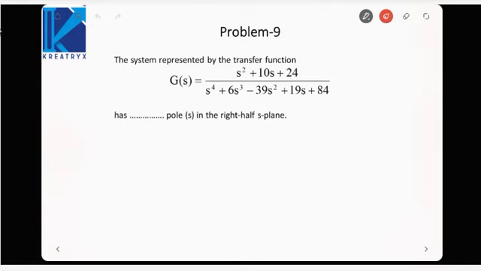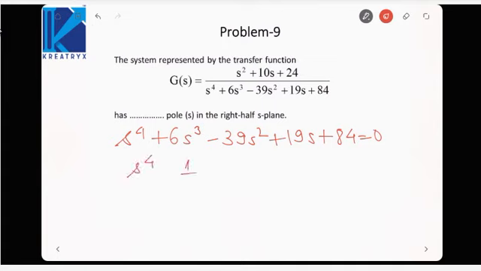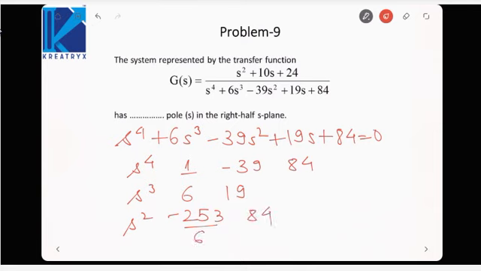Moving on to the last problem. Here we have been given a system. We need to find the number of poles in the right half S plane. So the characteristic equation is s to the 4 plus 6s cube minus 39s square plus 19s plus 84 equal to 0. So forming the Routh array: 1, minus 39, 84, then 6 and 19. S square coefficient would be, if you calculate, minus 253 by 6, and next would be 84.